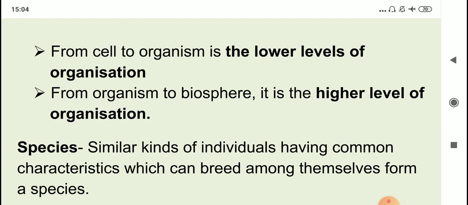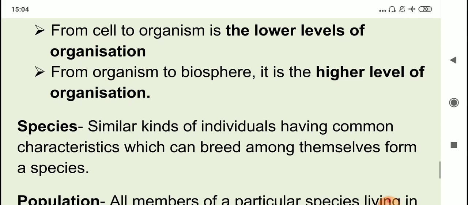Now when we say organism, every organism has some unique characteristics, right? And we classify organisms on the basis of their characteristics. So there is this term species, and you are already aware of this term because you all know that while naming living organisms, we use binomial nomenclature, and then you have studied this term species. So what are species?